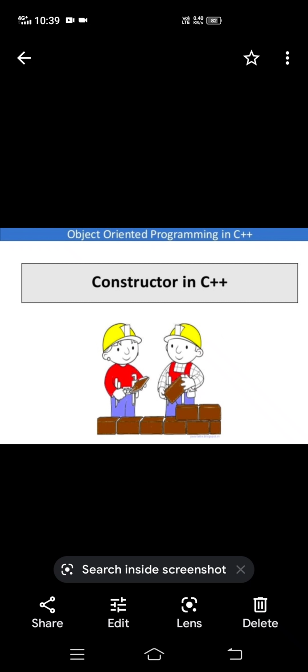Because the name of the constructor is the same as the class name, and it can be used to initialize the objects. These are invoked automatically when you create the object. It has some special characteristics, so it is called a special member function. A constructor is a function with the same name as the class name, which can be used to initialize the objects, and is invoked automatically whenever you create the object.